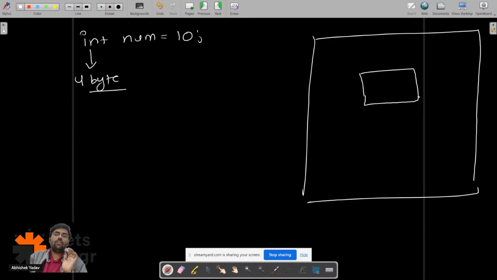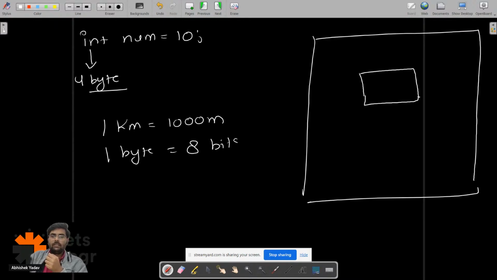You will say, hey, what is a byte? In simple language, if you have to measure distance, 1 kilometer is equal to 1000 meters, right everyone? Similarly, in order to measure the size of memory, you have the byte, and 1 byte is equal to 8 bits.